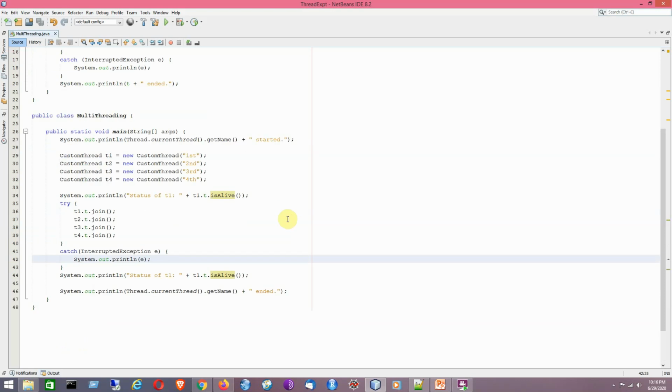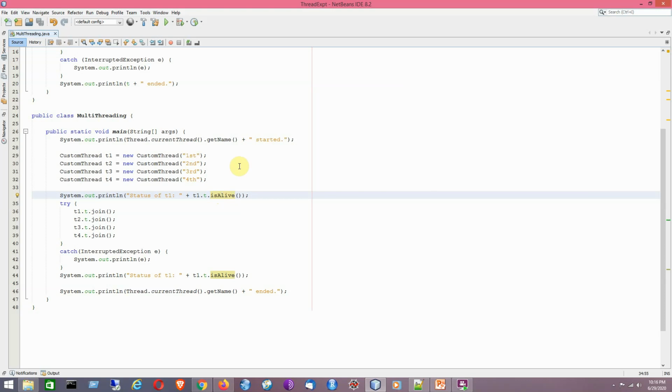By using the join method intelligently, I can make the main thread wait for other user threads to finish their execution, and by using the isAlive method we will know the status of the user thread, whether this particular thread is alive or not. If it shows true, that means it is alive. If it shows false, that means it is in dead state. So that is the idea.